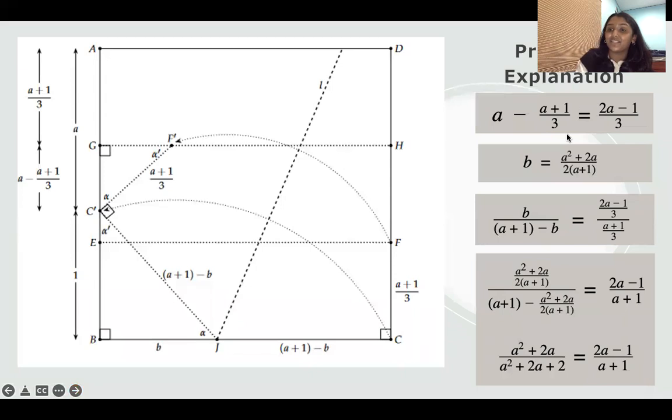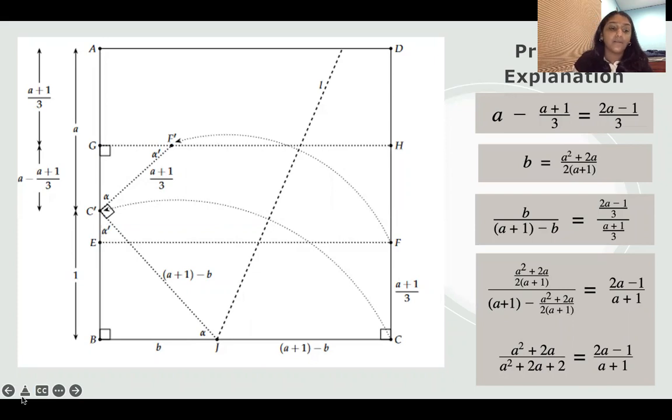Proof and explanation. So here we see a square sheet of paper with corners labeled A, B, C, and D. Here we see that point C has been folded onto point C prime on line AB, and point F has been folded onto point F prime on line GH.